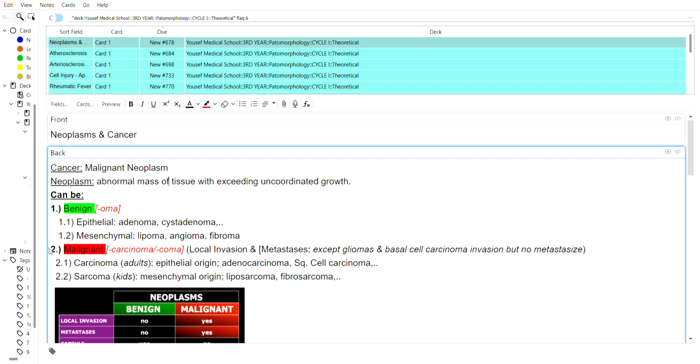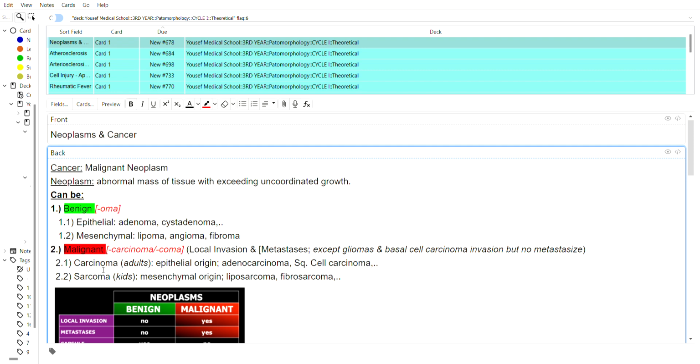So the second one, the malignant one, right? The bad ones, the ones that metastasize and have local invasion, as I've written here. Every malignant neoplasm has local invasion and usually also metastasis. But we see two exceptions here, which do have local invasion but do not metastasize, which are gliomas and basal cell carcinomas, right?